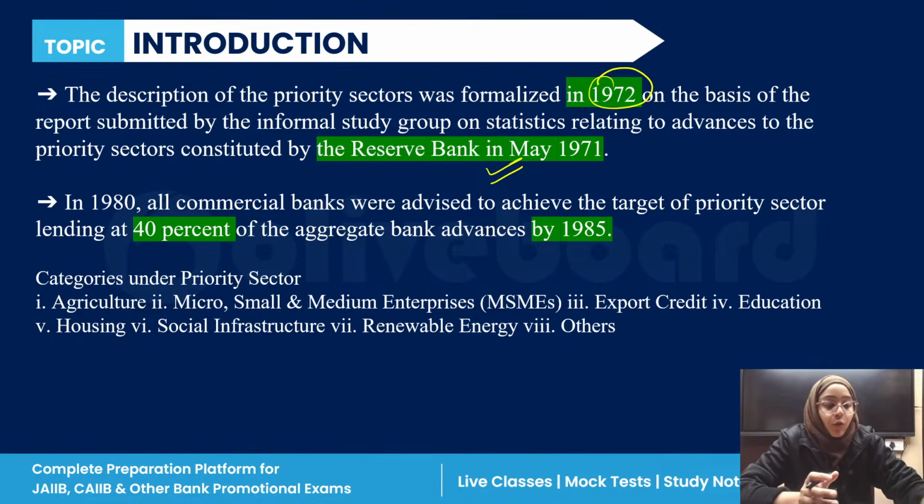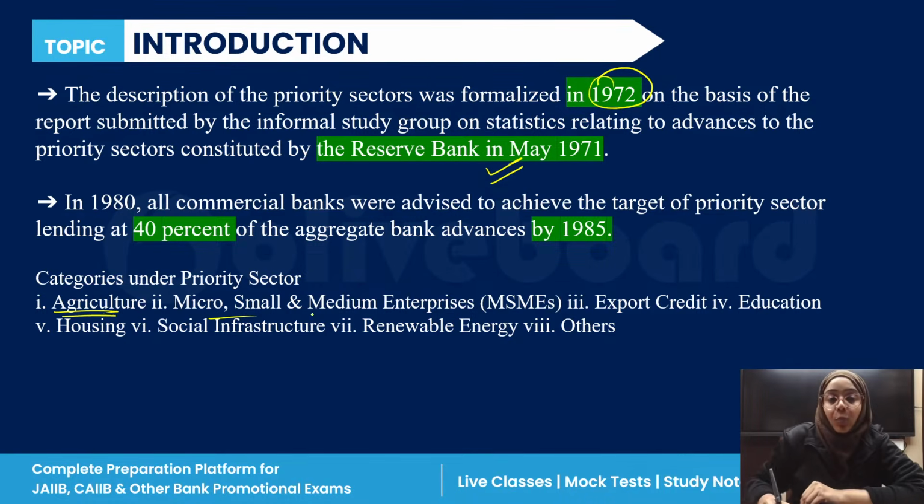First of all, let's talk about the different categories of the priority sector. The very first is the agriculture sector.